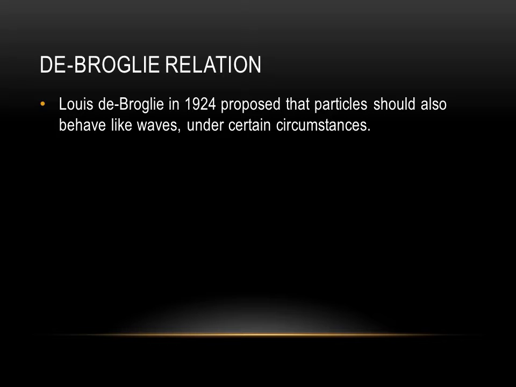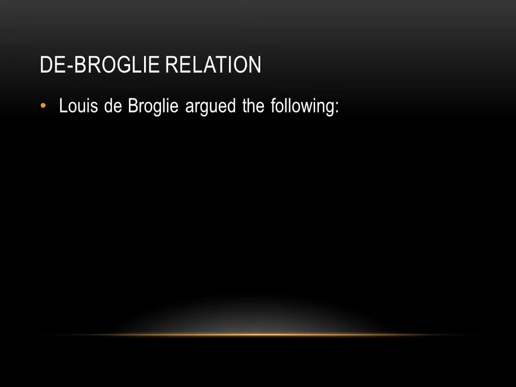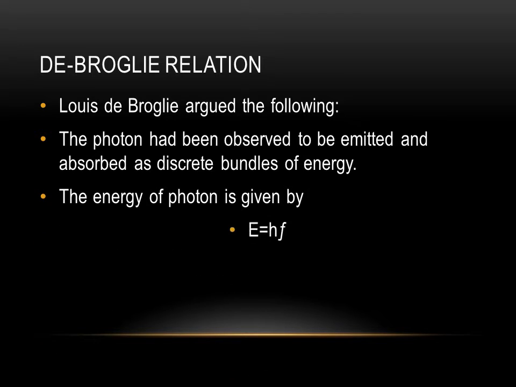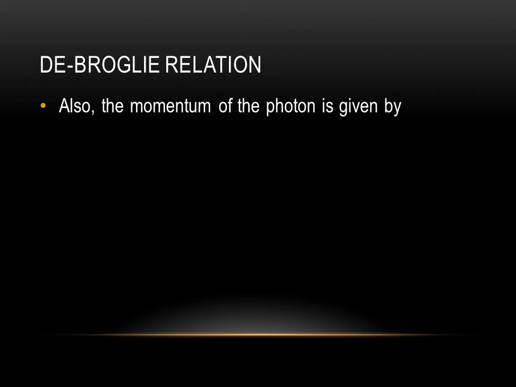Louis de Broglie in 1924 proposed that particles should also behave like waves under certain circumstances. Louis de Broglie argued the following. The photon had been observed to be emitted and absorbed as discrete bundles of energy. The energy of photon is given by E is equal to hf. Also, the momentum of photon is given by E is equal to pc.